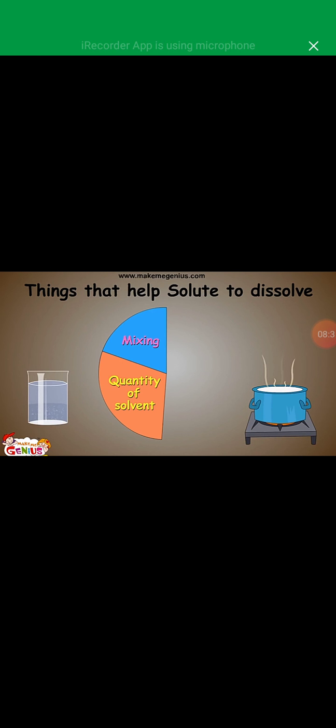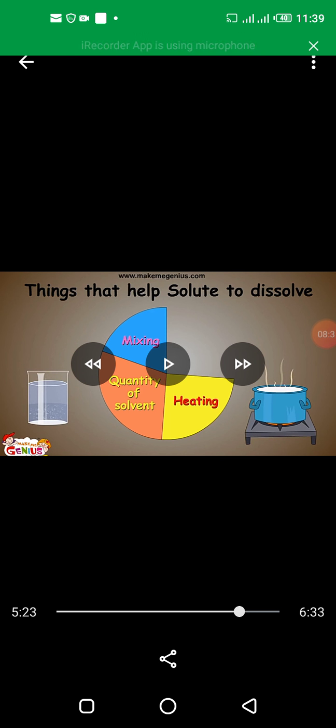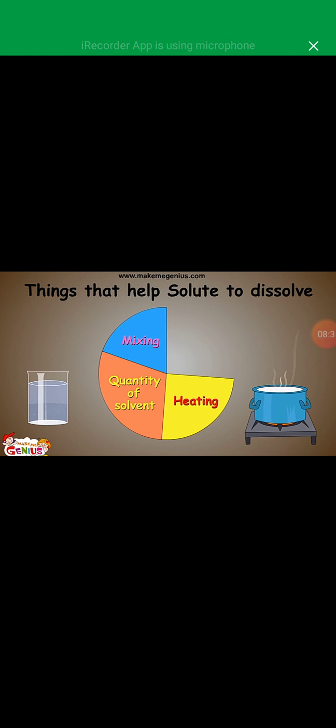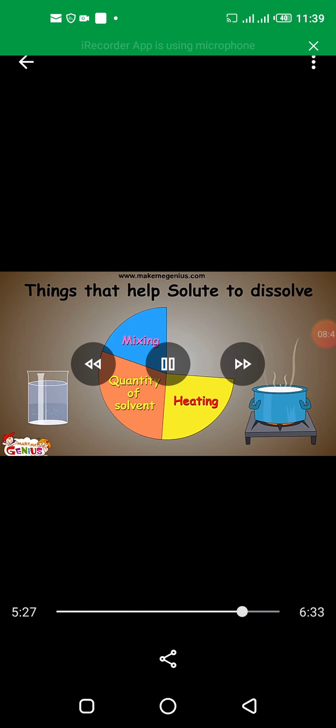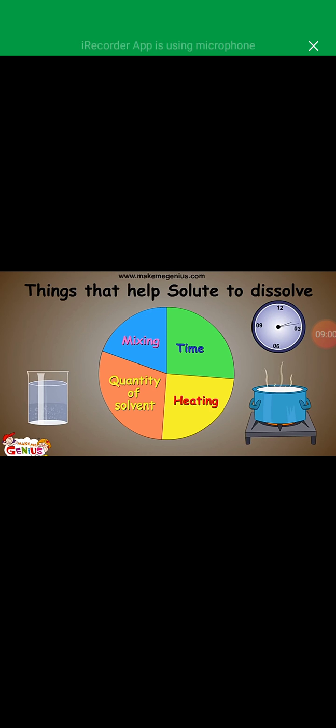So the next is heating. Do you remember Aunt Polly who makes those yummy jams and jellies? She keeps her solution for hours and hours. And the last one is time. So there are four things that help a solute to dissolve: mixing, the quantity of the solvent, heating and time. She keeps adding more sugar till the jam is ready. I am sure time also helps.